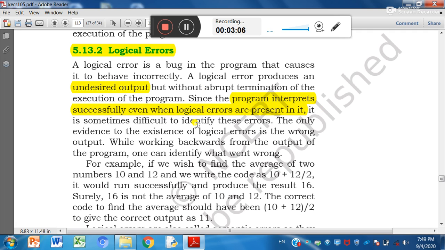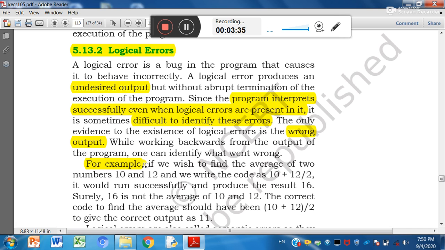It is sometimes difficult to identify these errors. So logical errors are generally difficult to identify. The only evidence to the existence of logical error is wrong output. So how we can know the program has logical error? By checking its output. If output is wrong, it means there is some logical error.